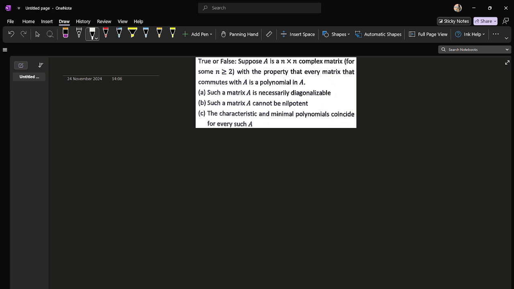This question came from the 2023 National Board of Higher Mathematics PhD entrance test. This question is about linear algebra. The question asks us to find which statement is true or false.